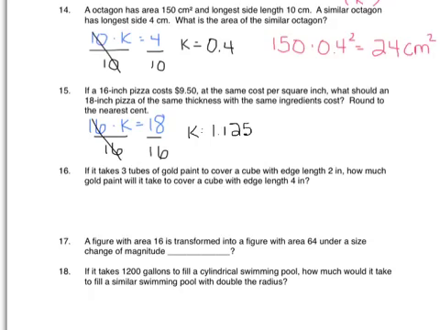And so then that price, because that price is based on the area, needs to change by this value squared, because the area is going to get bigger by this value squared. So I would say 9.50 times 1.125 squared. And I get kind of a crazy decimal, but let's remember that this will be money. So I would say $12.02 would be the price of the 18-inch pizza.